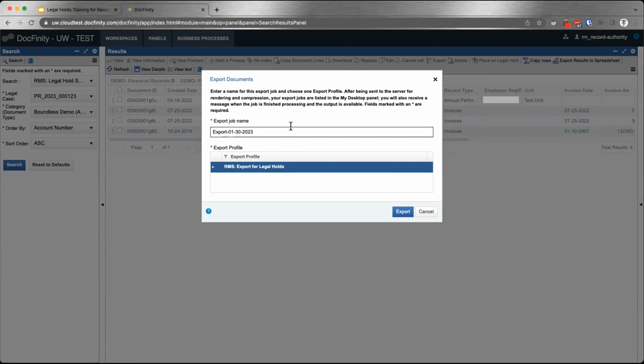It is recommended that you name your export job, maybe with your name, and you might want to put the legal case ID that you got. So you type that in. This is how this zip file will be named, and then you can click on export.